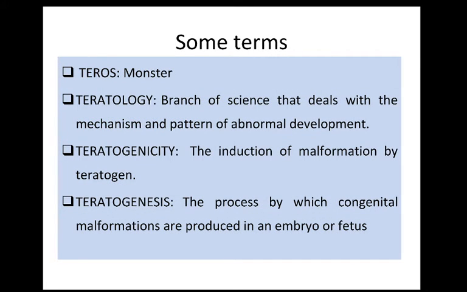So, before entering the main topic, we should know about some terms. What is teros? Teros means monster. Teratology is a branch of science that deals with the mechanism and pattern of abnormal development. Teratogenicity is the induction of malformation by a teratogen. Teratogenesis is the process by which congenital malformations are produced in an embryo or fetus.